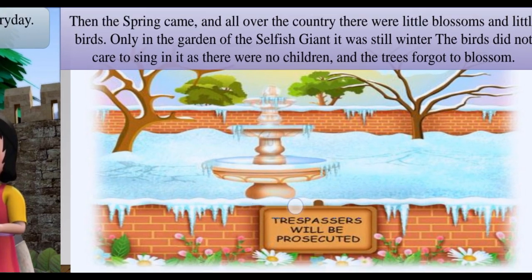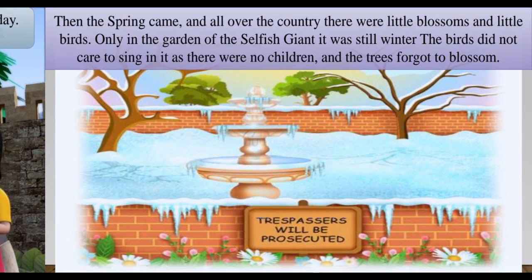So it happened that as the seasons passed, there came the winter season, but after winter season, there was spring and summer in all the other gardens. Those who were in the neighboring houses of the giant, they all had spring season and summer season, and there were juicy fruits, and birds would come and sing over those trees.